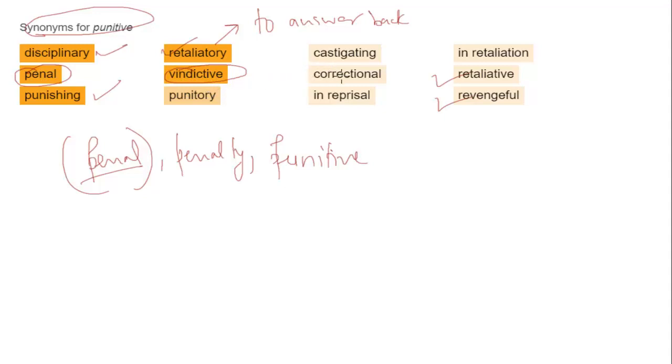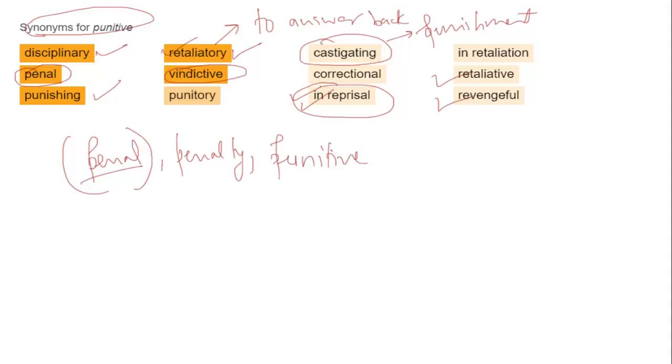And then you have reprisal. So reprisal also is a very good word. Reprisal basically means that you are taking some kind of very strong revenge on someone for something. So that is known as reprisal. So retaliatory and reprisal are very synonymous. And you have the word castigating. Castigating basically means punishing or punishment. It's very close to the word punitive, right? So these are some of the synonyms of the word punitive.